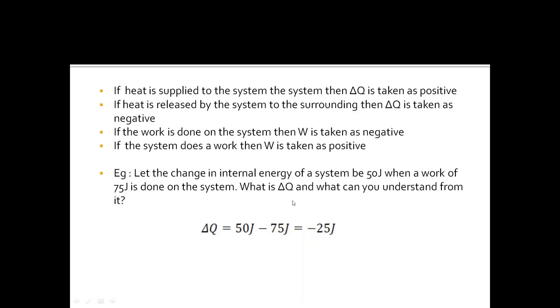Now we are doing a work on the system, so this should be taken as negative, so minus 75 joule. After using the first law of thermodynamics we get that delta Q is equal to minus 25 joule. So minus denotes that the heat is released to the surrounding. We have written that if heat is released by the system to the surrounding, then delta Q is taken as negative. So we have got delta Q as negative, that means heat is given to the surrounding.